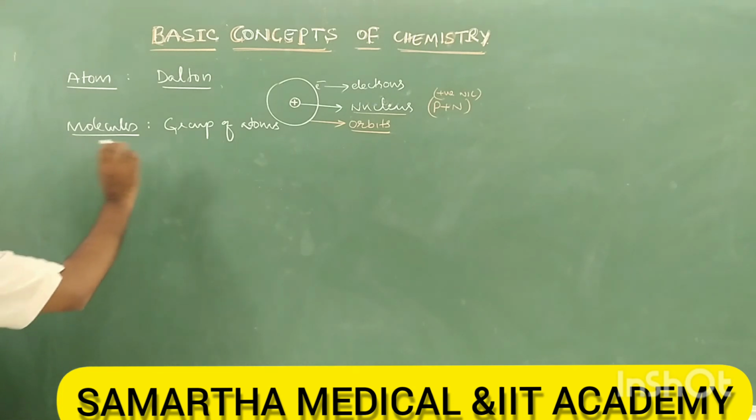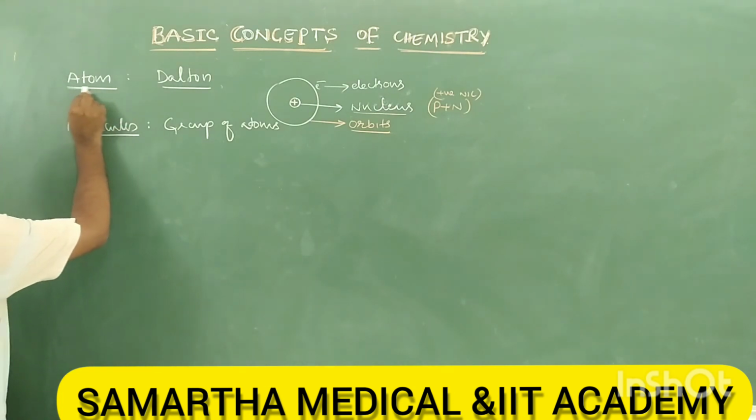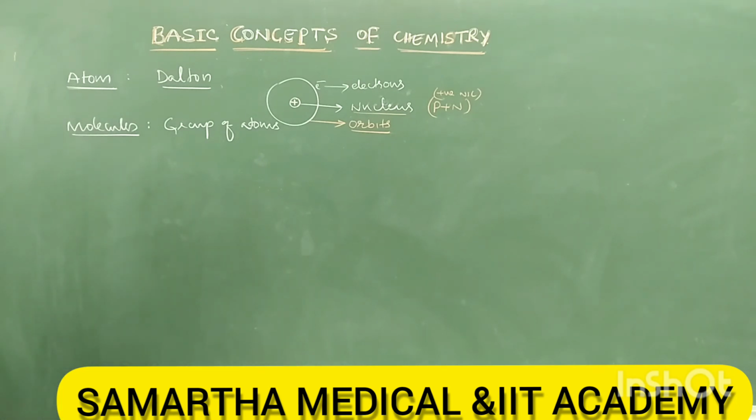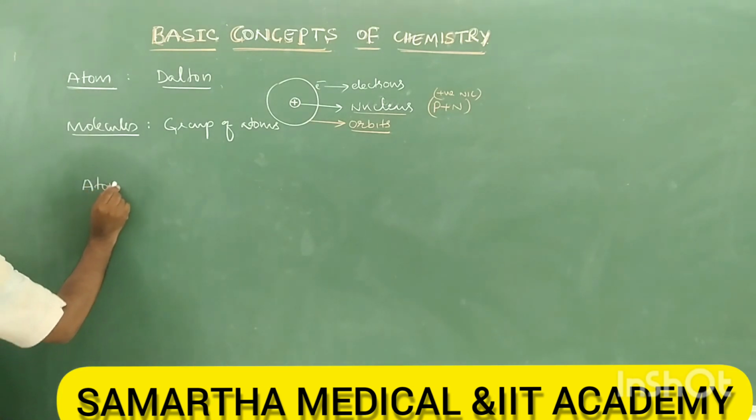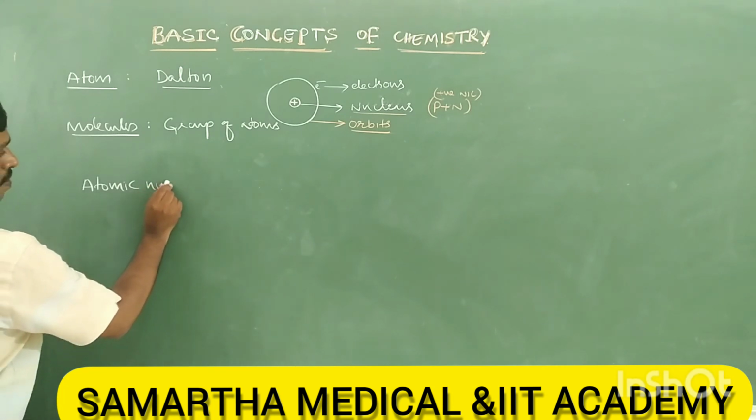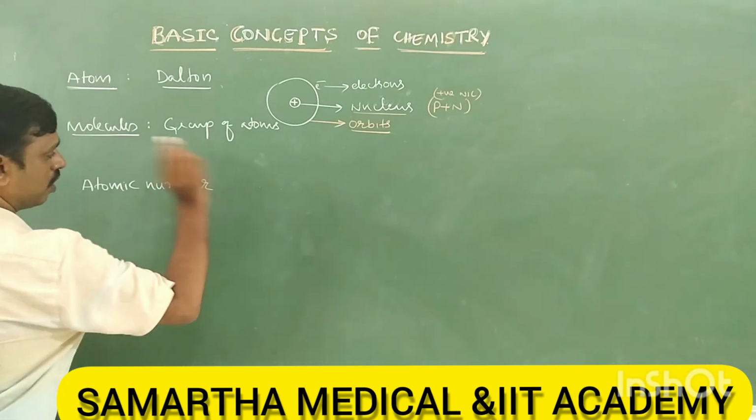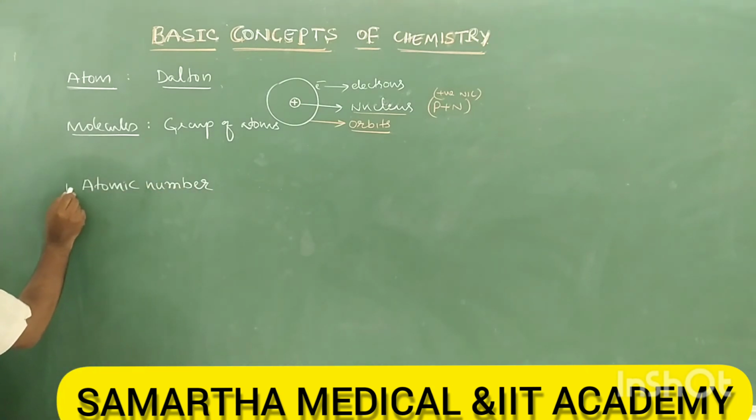Next, atom has some important characteristics. One, atomic number. Two, atomic mass.